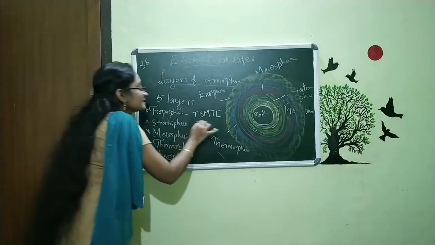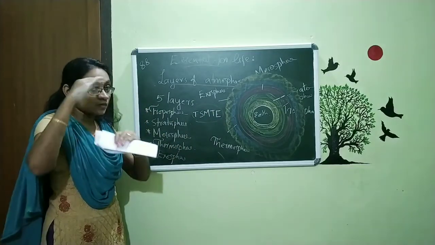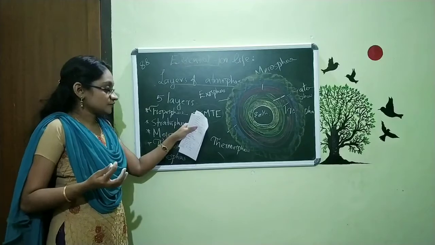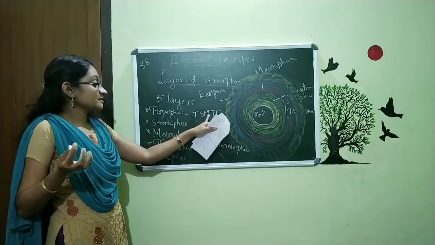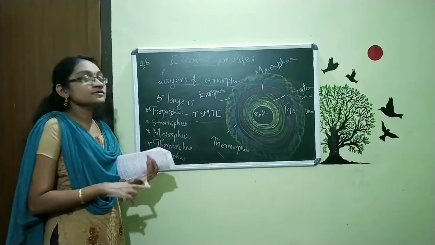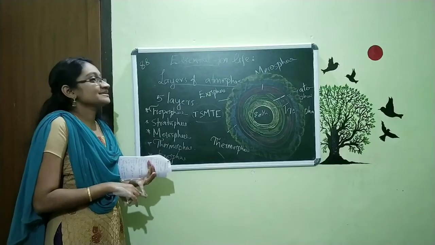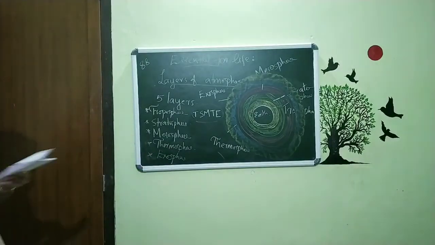So when you remember this code, it will be easy to remember the order of the layers. That's all. So first you want to remember the names of these layers. I think it's clear for you. Now we are going to discuss this in detail.